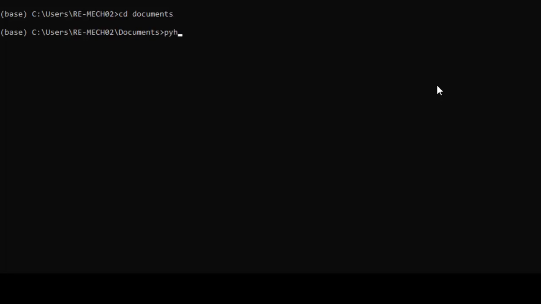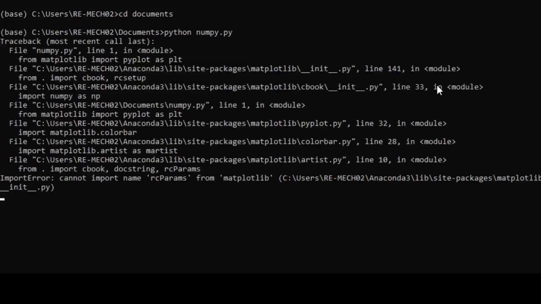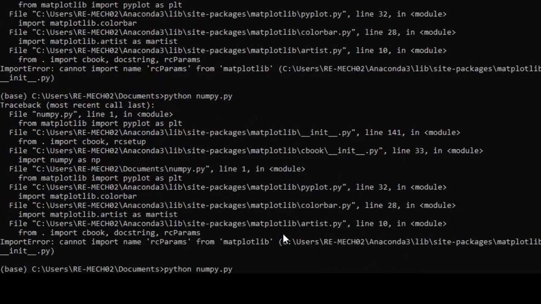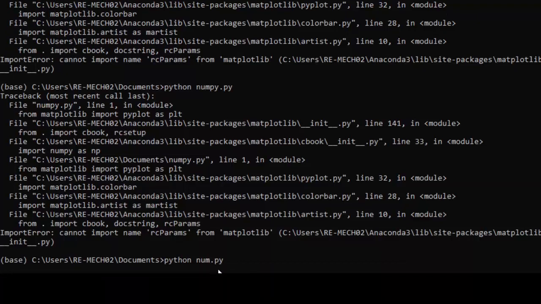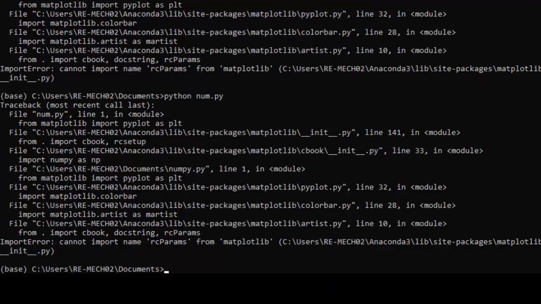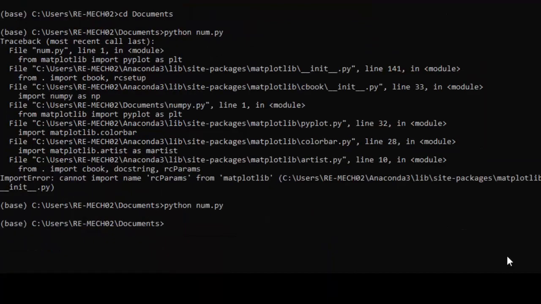I'm going to call Python and numpy. My file name is saved as numpy.py. I'm going to run this now. I think there's an error here. I'm sorry, I made a mistake here. It's num.py. I'm going to rerun it.